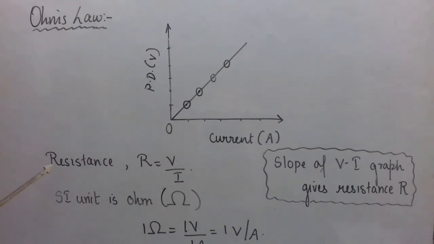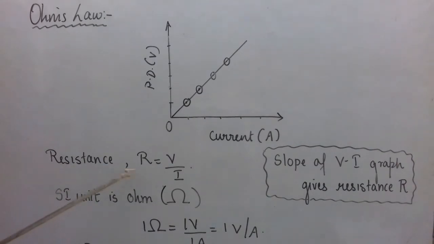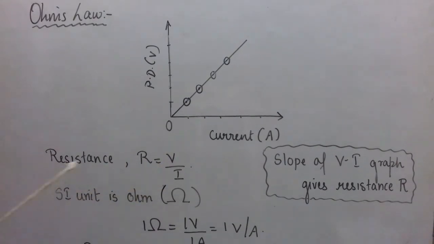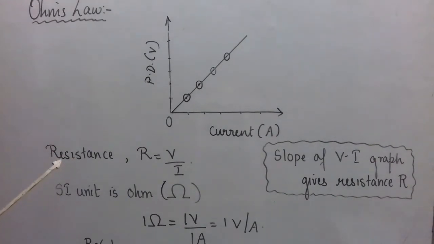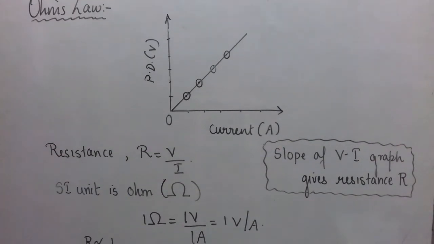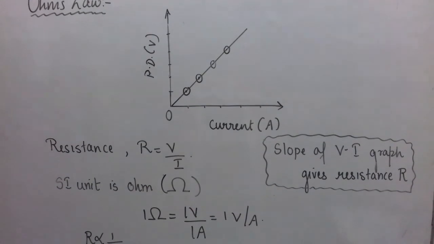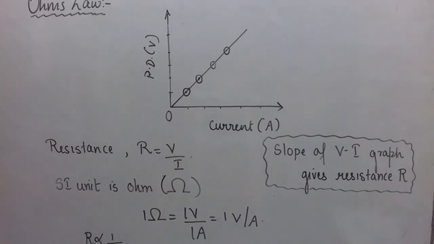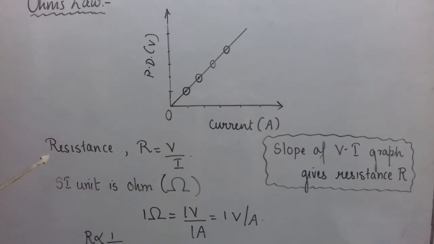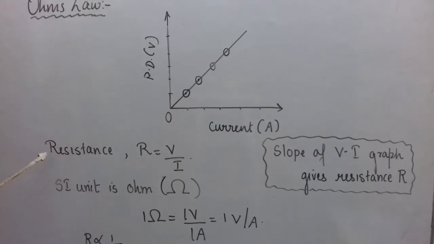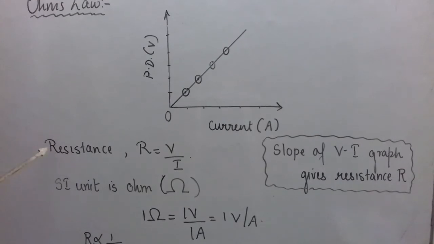So now from Ohm's law, we know that resistance R is V upon I. What is the qualitative definition of resistance? Resistance means opposition. See, whenever there is relative motion between two bodies or two surfaces, there exists a frictional force. Similarly, it is a kind of opposition only, a kind of frictional force that a conductor has.